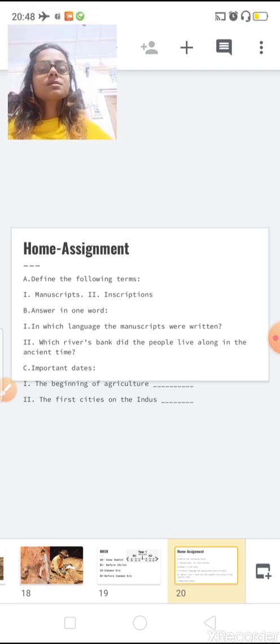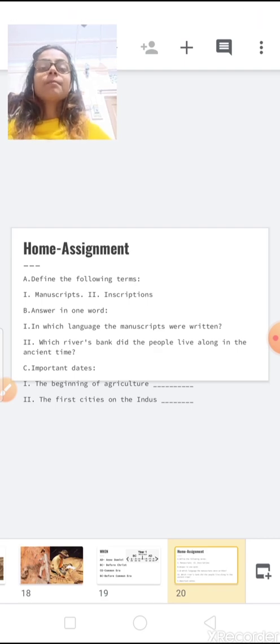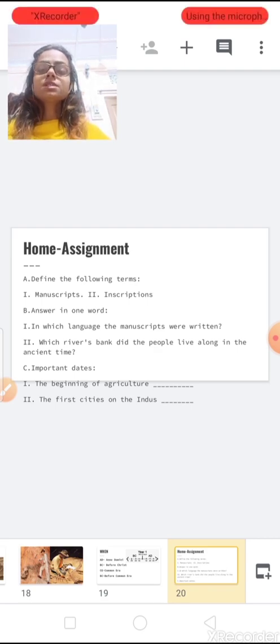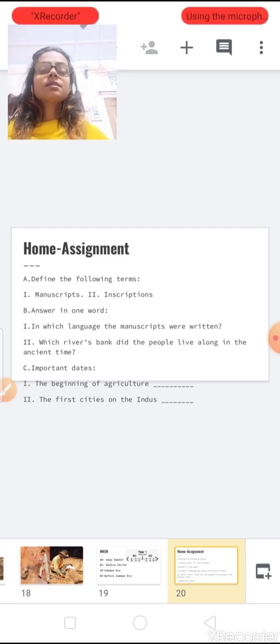In B part, answer in one word. The first question is, in which language were manuscripts written? Everybody knows this. Second, along which river bank did the people live in the ancient time? For this you can use the map which I have given.